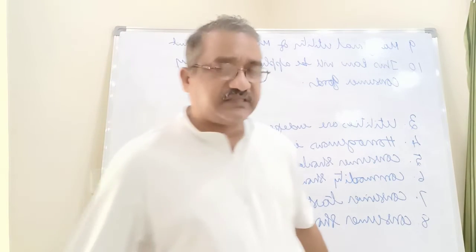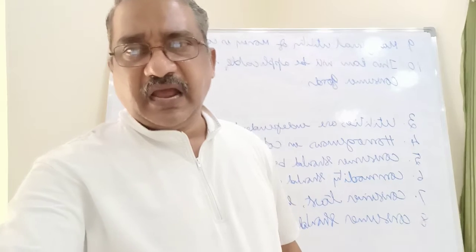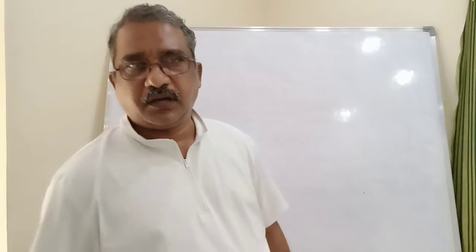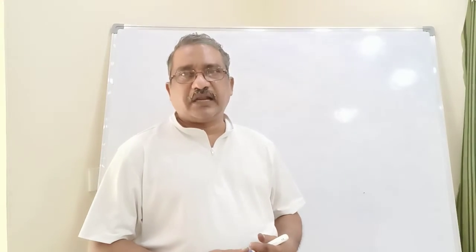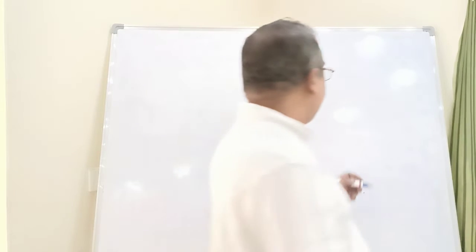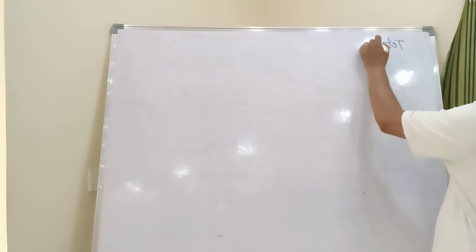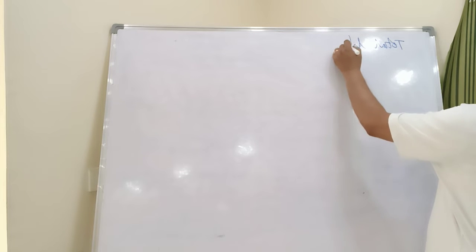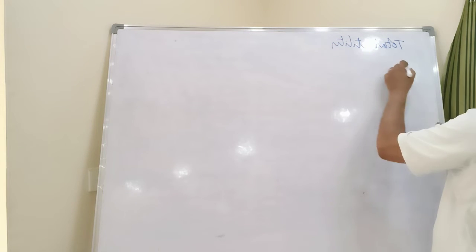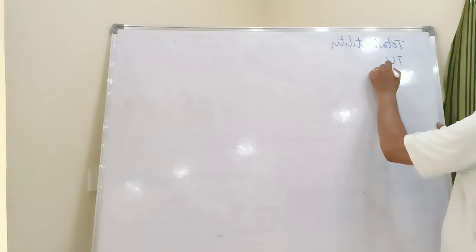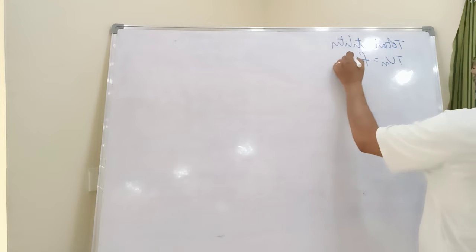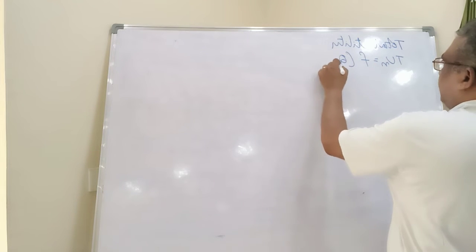Now let us discuss the total utility and marginal utility. See, the total utility formula: TUn equal to f of Qn.